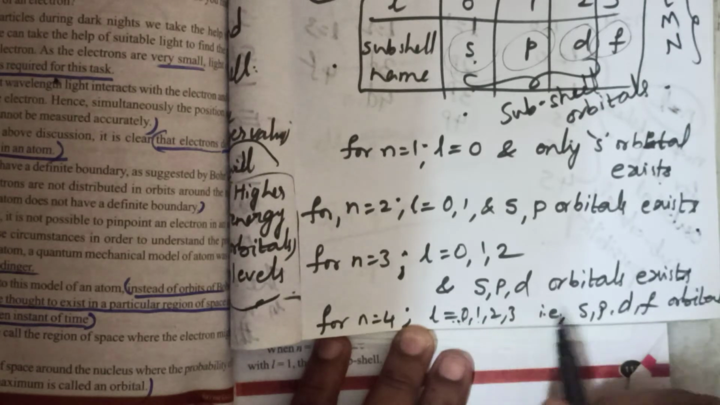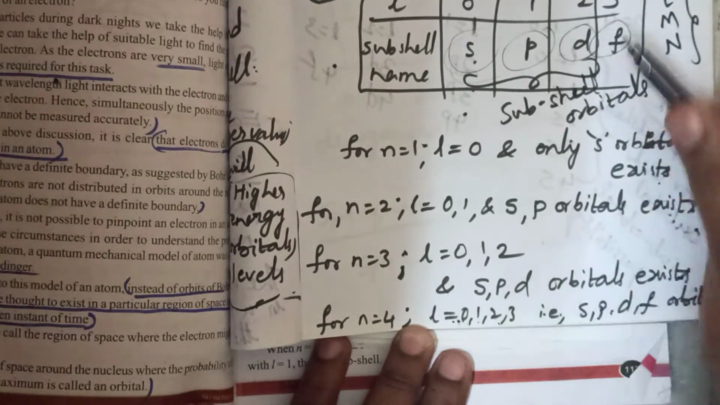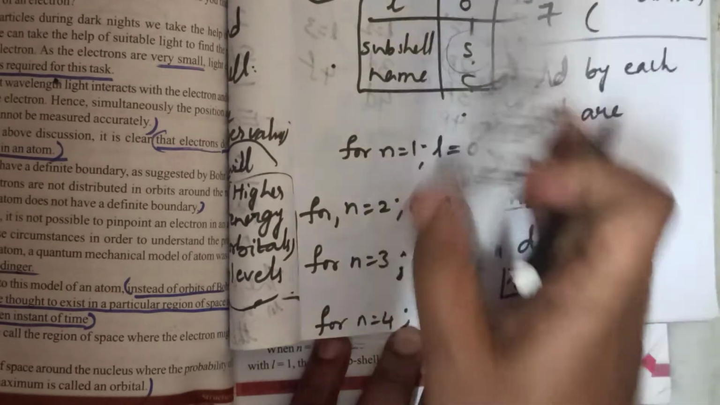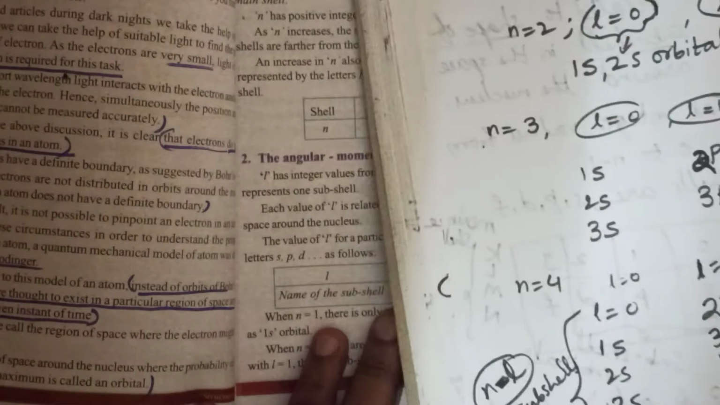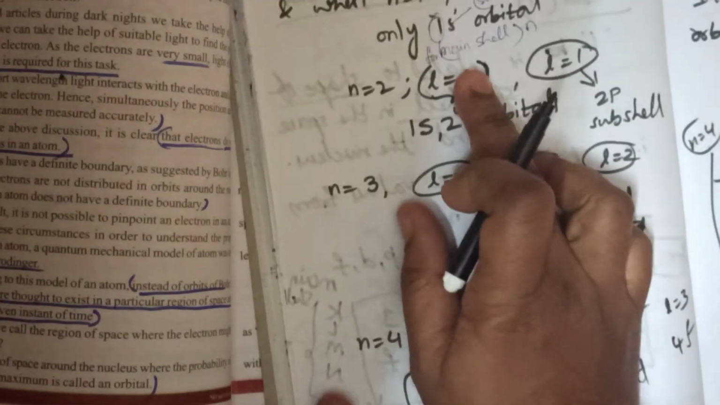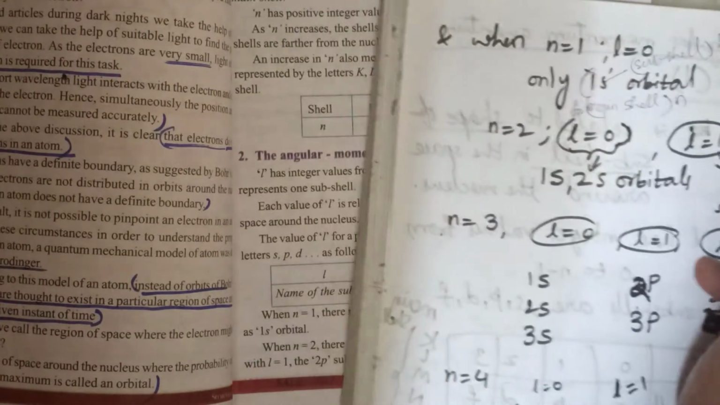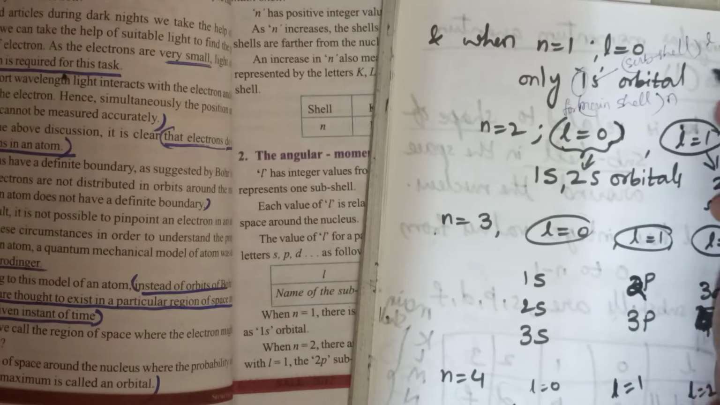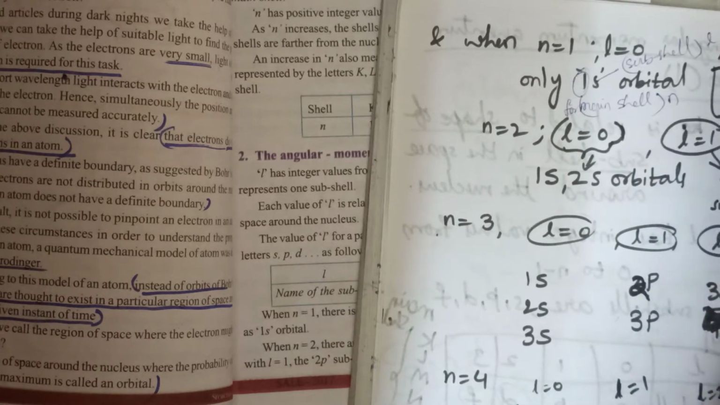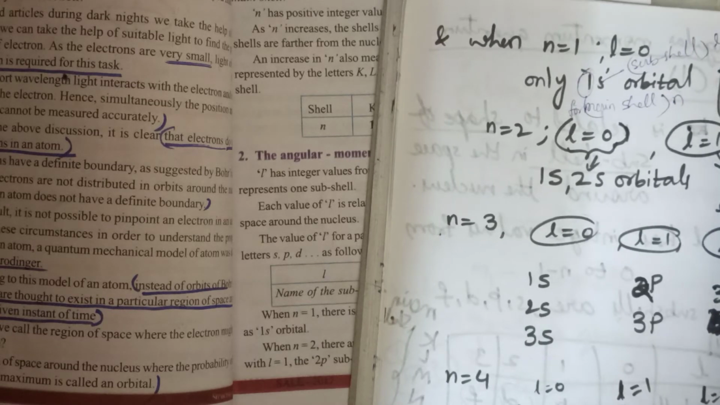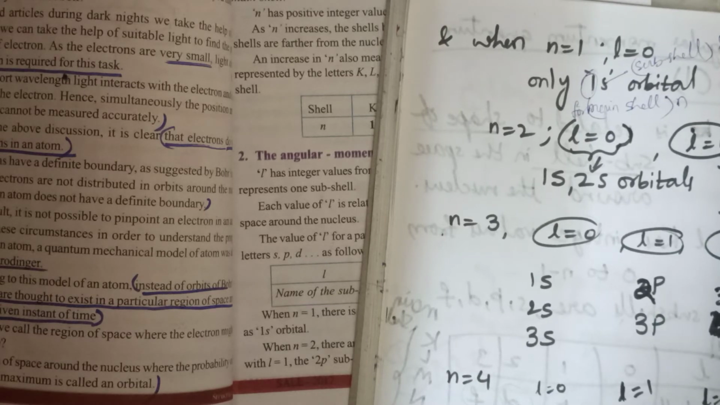For L equals 0, S orbital. For L equals 1, P. For L value 2, D. For L value 3, F orbitals. In that manner, when N equals 1, L value is 0. Here 1S orbital. 1 indicates the main shell, N value 1, K shell. And S indicates subshell or orbital. S orbital. I think up to here it is clear.